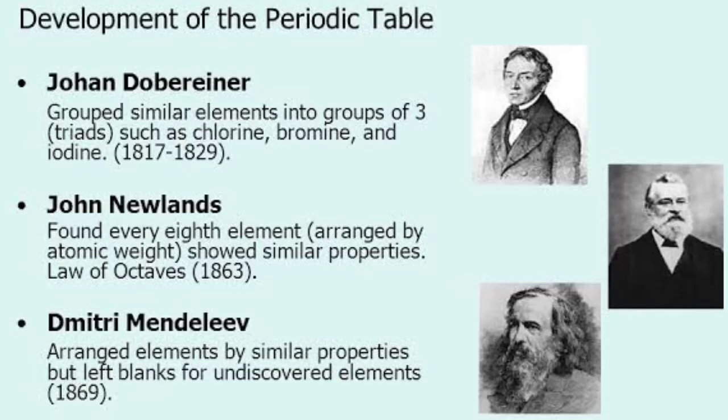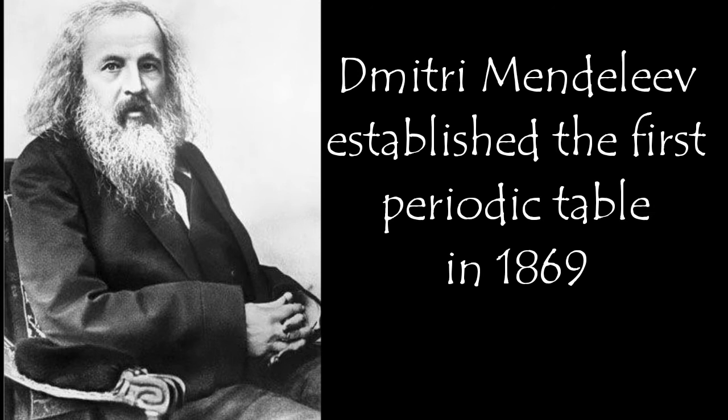Over the past decades, lots of scientists have made lots of efforts to group elements that were discovered at their time into families that would make the study of these elements very easy. Dobereiner made his own contributions. Newlands made some contributions too. Then finally, the breakthrough came in 1869 when Mendeleev, a Russian scientist, came up with what he called the periodic table.